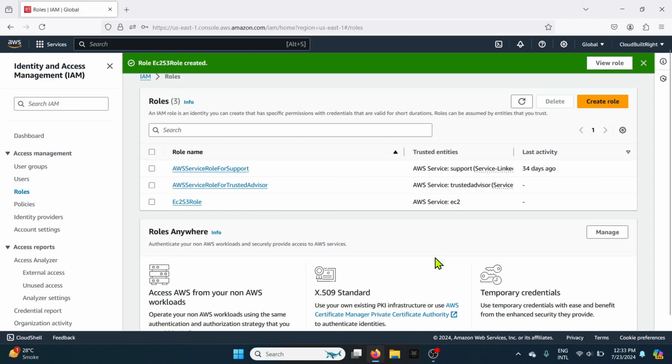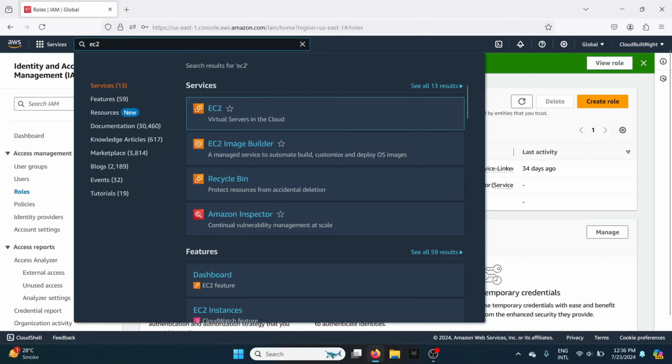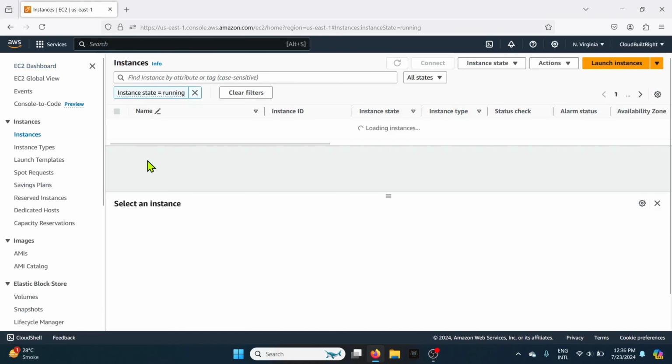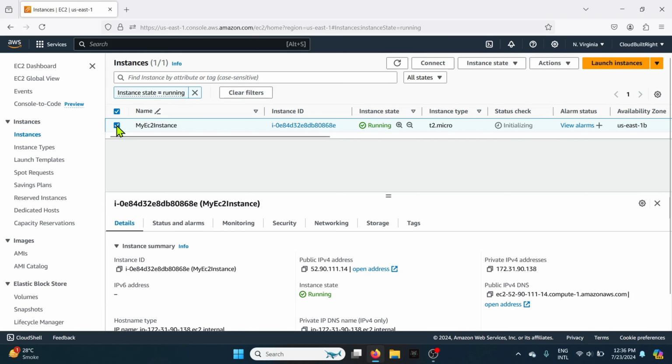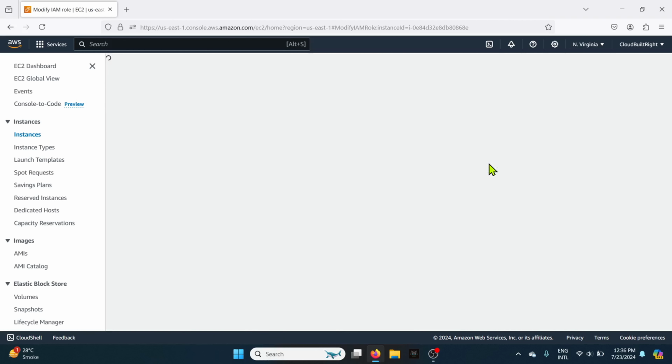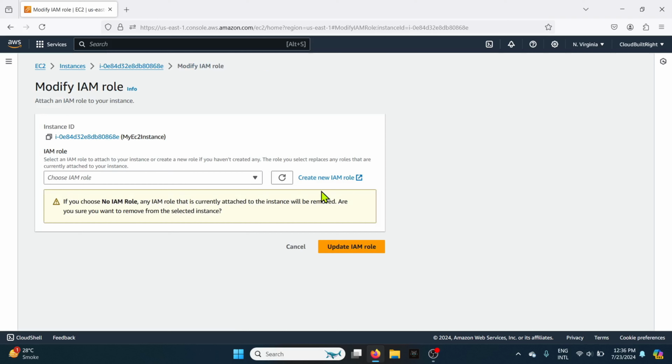Once the role is created, now we have to attach this role to our EC2 instance. So let's navigate to the EC2 console. In the navigation pane, choose Instances. Select the instance to which you want to attach the IAM role. Then choose Actions, Security, and then Modify IAM role.